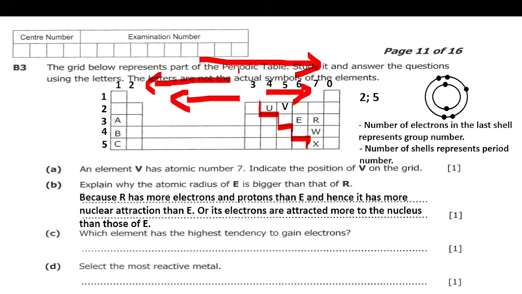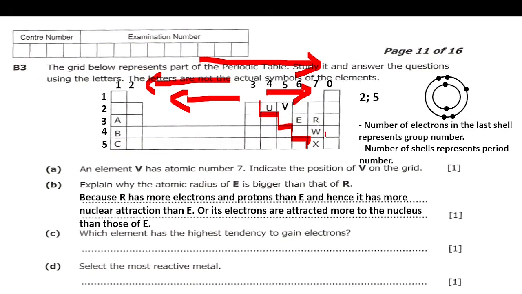That's how it is. So when we compare all these, you find that these are furthest. The further away it is, apart from those in group 8 which don't react, these are furthest from this side, so they have higher ability to gain electrons. When we compare these and these others here, you'd find that this one has more ability to gain electrons than this. And since this is in another group, it has less ability as compared to R. So the answer here is supposed to be R.